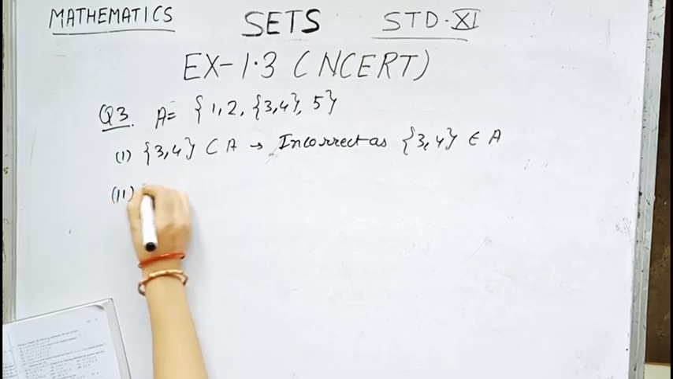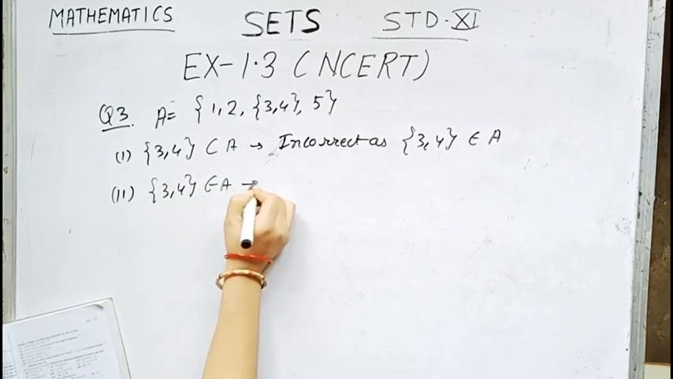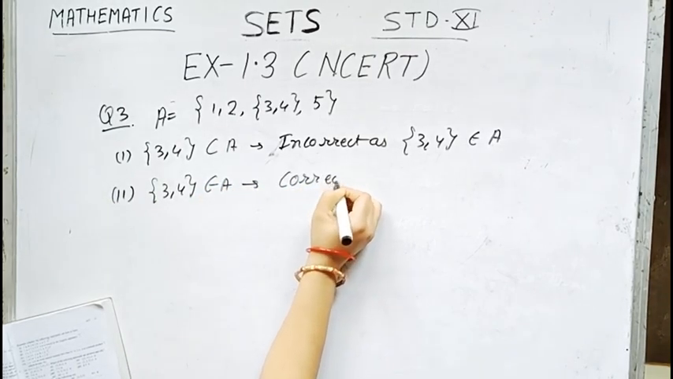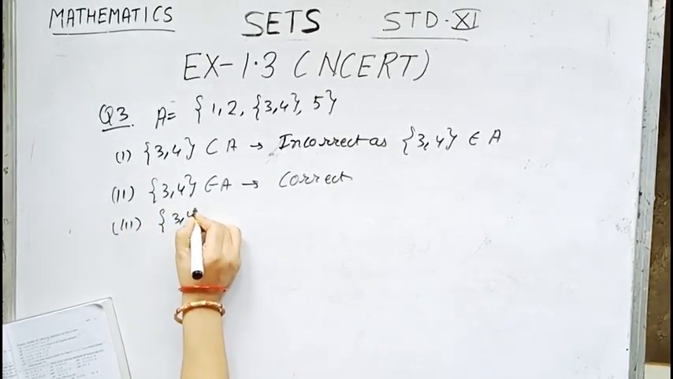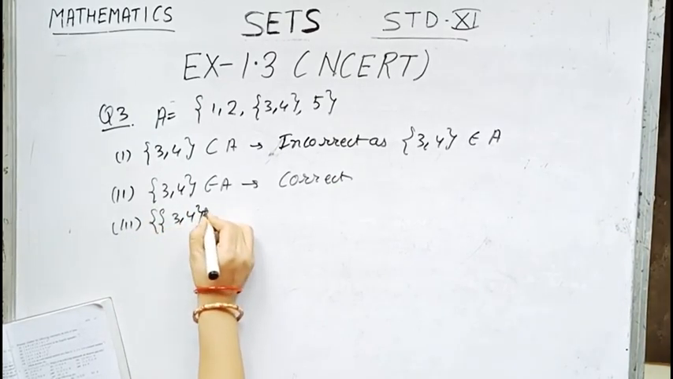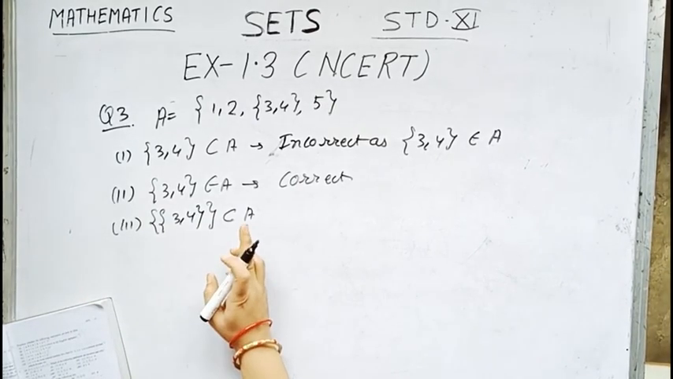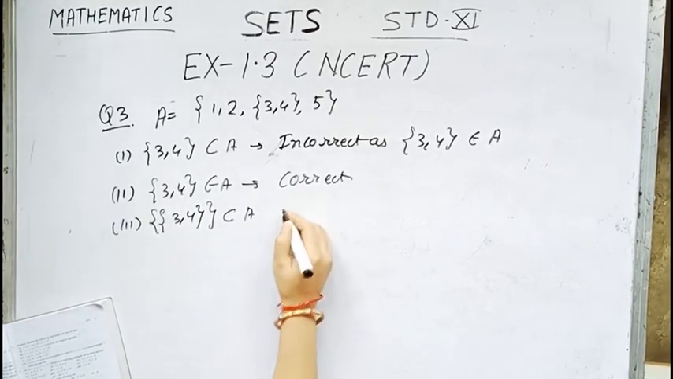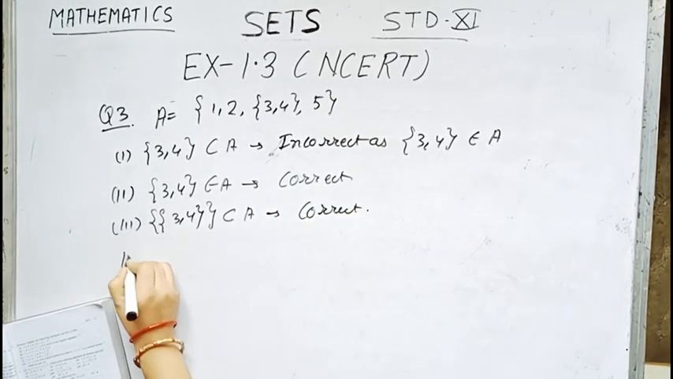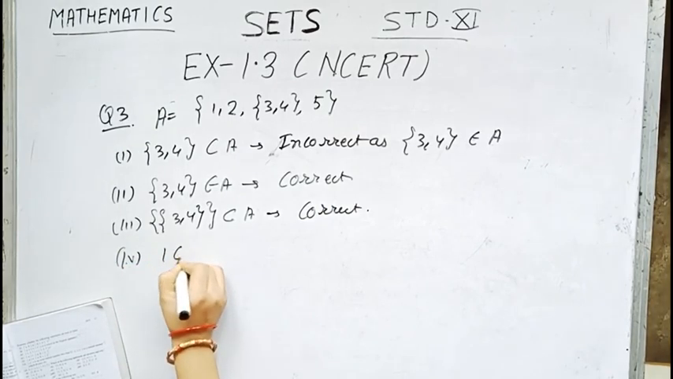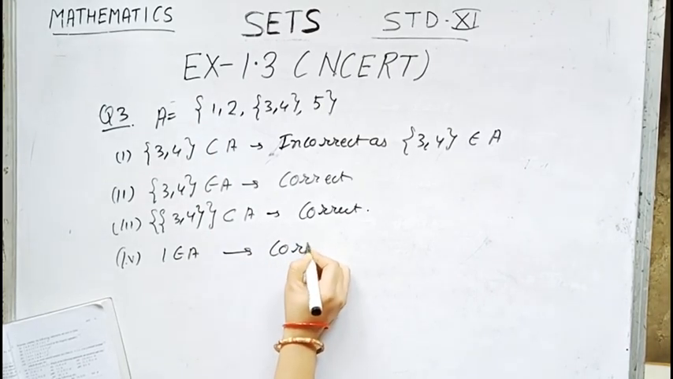Now number 2 is, 3, 4 belongs to capital A. Obviously it is correct. Number 3, set containing 3, 4 is the subset of A. I was saying it right now. Set containing 3, 4 is the subset of A. So it is a correct statement. Number 4, 1 belongs to capital A. Obviously 1 belongs to capital A. So this also is a correct statement.